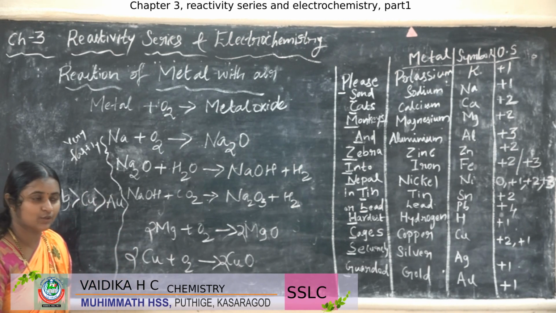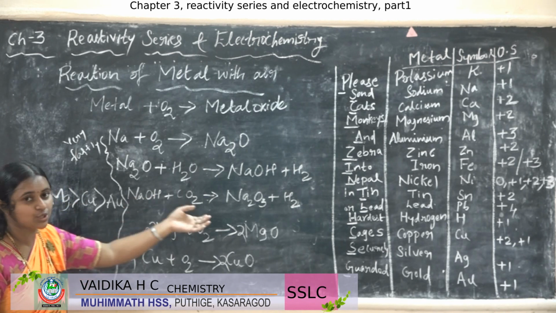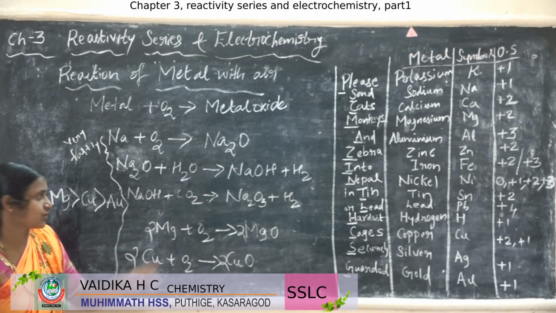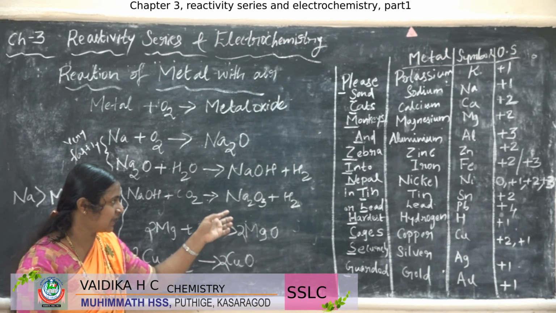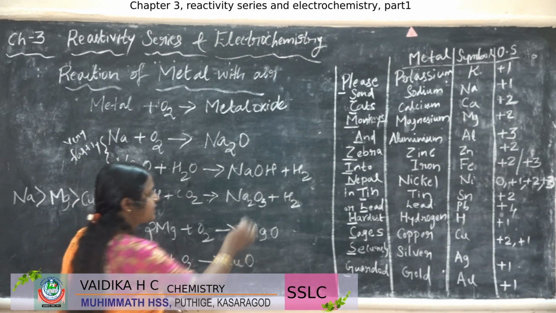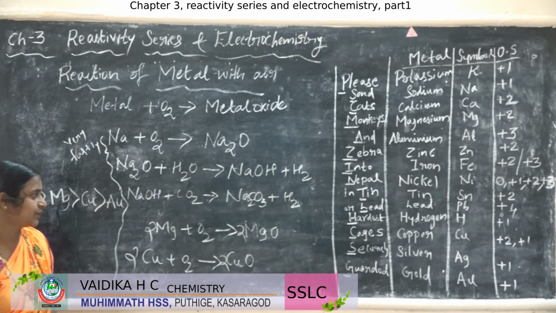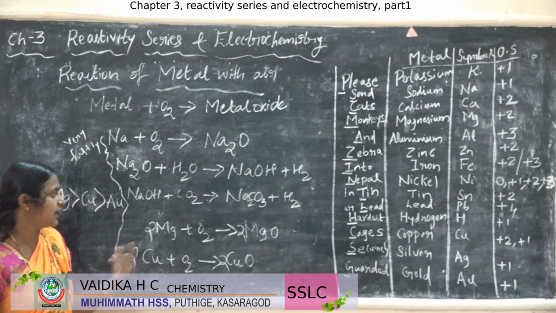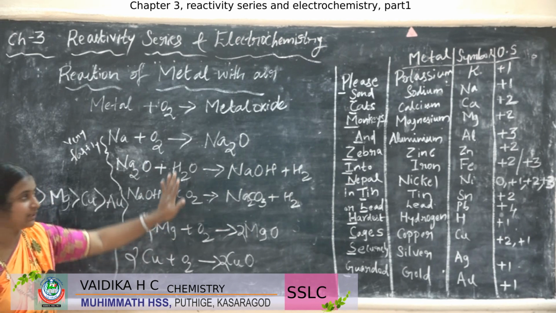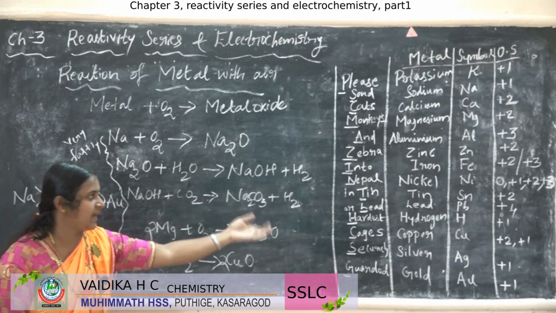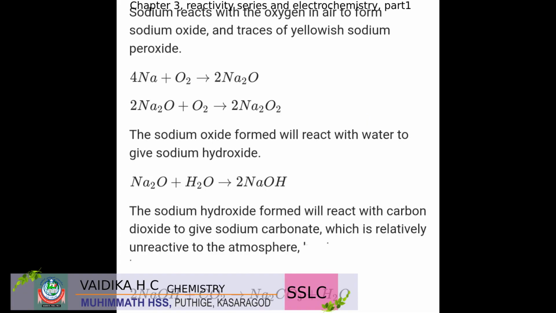This sodium hydroxide is also not stable in the atmosphere. So it reacts with carbon dioxide, CO2. Then it forms Na2CO3, sodium carbonate, and hydrogen gas is liberated. So this is one example that sodium is highly reactive, so these compounds are not stable, hence it forms the sodium carbonate at last. Okay.